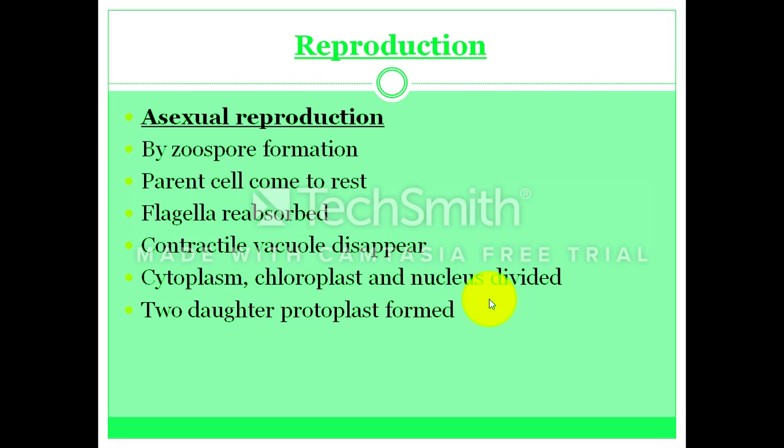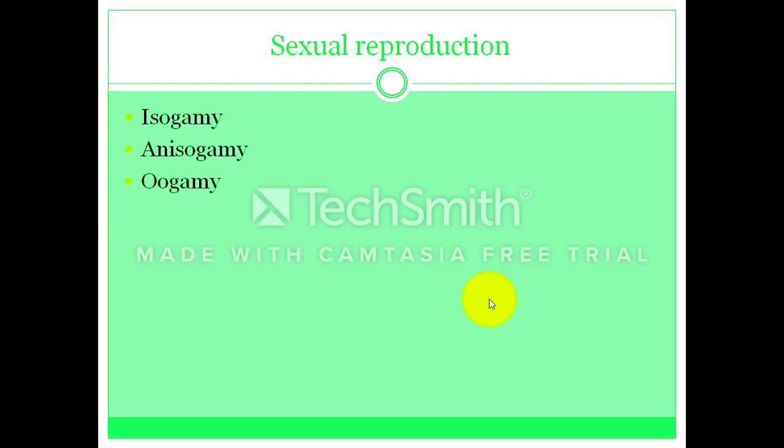First of all, we discuss asexual reproduction. Asexual reproduction is carried out through zoospore formation. First of all, the parent cell goes to the rest condition and it reabsorbs its flagella. The contractile vacuole disappears and the protoplast withdraws from the cell wall. The cytoplasm, chloroplast and nucleus divide along a longitudinal plane into two daughter protoplasts. So this is the asexual reproduction in the Chlamydomonas body.